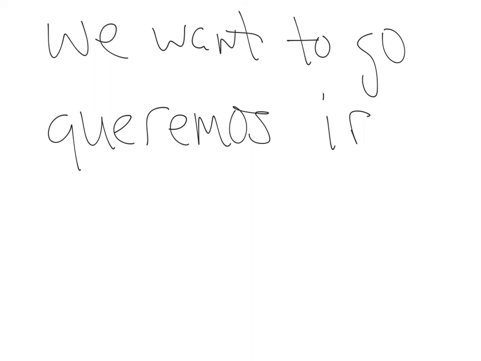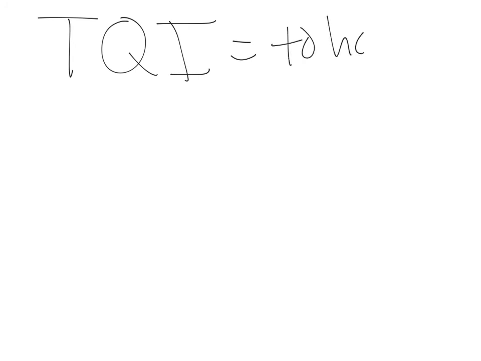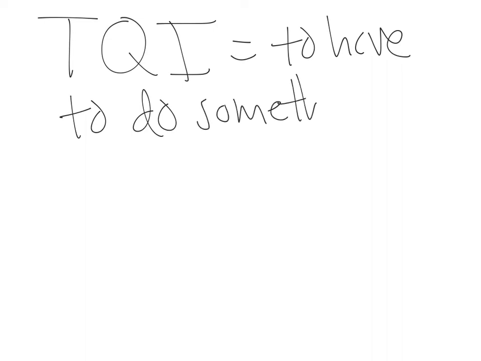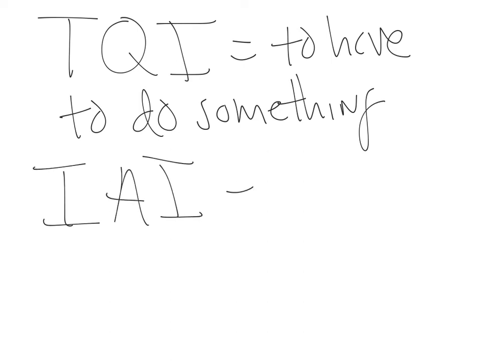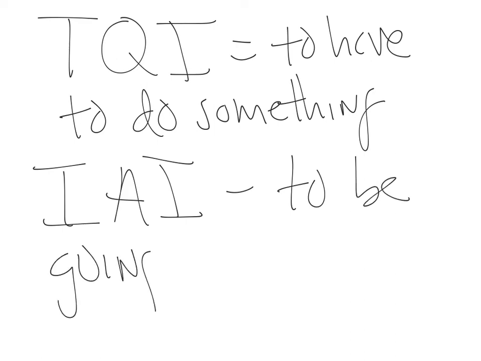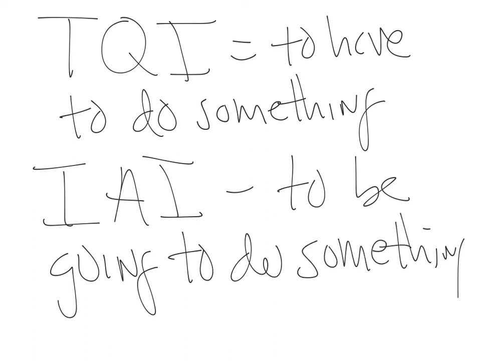And there's two more, dos más frases de verbos infinitivos. I call them fórmulas de conversación, conversational formulas. I call it TQE, tener que infinitivo, which equals to have to do something. And ir a infinitivo, abbreviación IAI, to be going to do something. And they're different than the other ones because we have to add something, right? The a and the que. So let's try dos ejemplos.